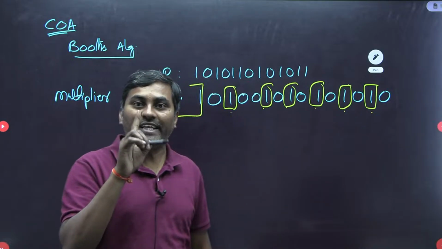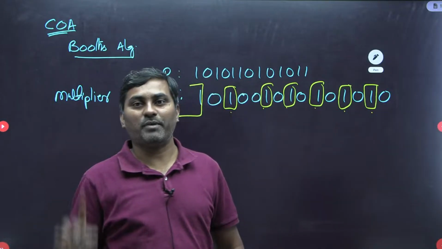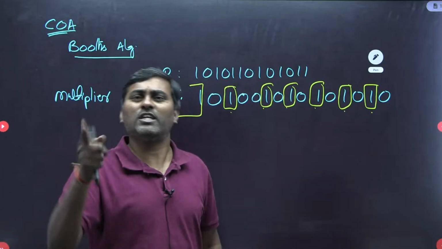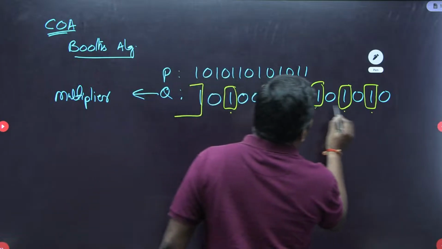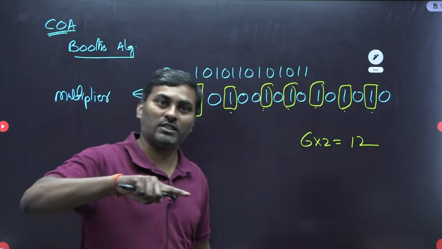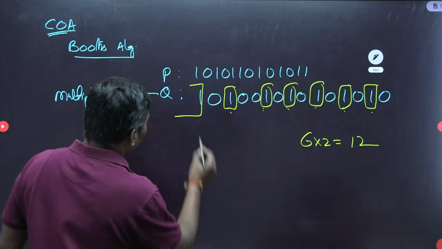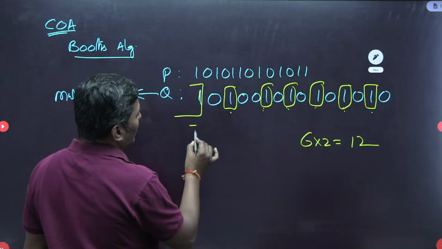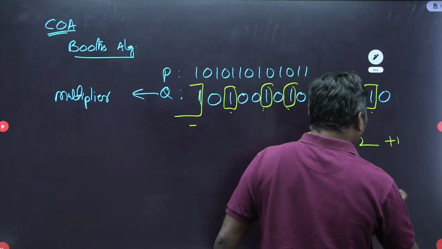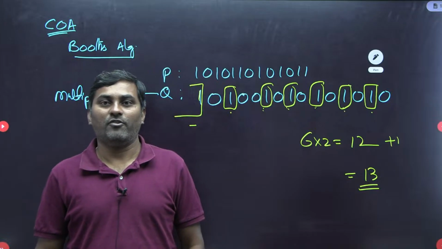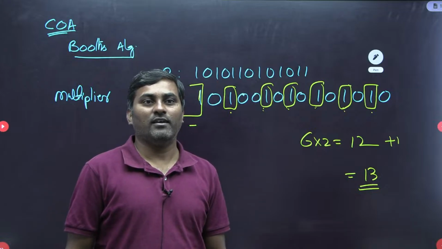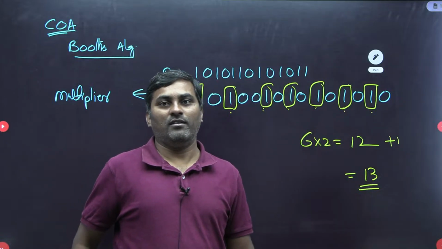As you know, for each full block one addition and one subtraction are required. The question asks for the number of arithmetic operations, so 6 full blocks into 2 gives 12 operations: 6 additions and 6 subtractions. The partial block requires only a subtraction, which is one operation. So the total number of operations required is 13. Most of you might have marked the answer as 13. Do respond, everyone. This is one more question.